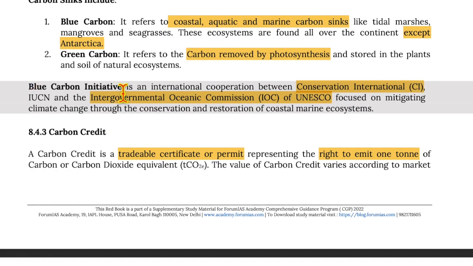Now, the Blue Carbon Initiative is an international cooperation between Conservation International, IUCN, and the Intergovernmental Oceanographic Commission of UNESCO, focused on mitigating climate change through the conservation and restoration of coastal marine ecosystems.